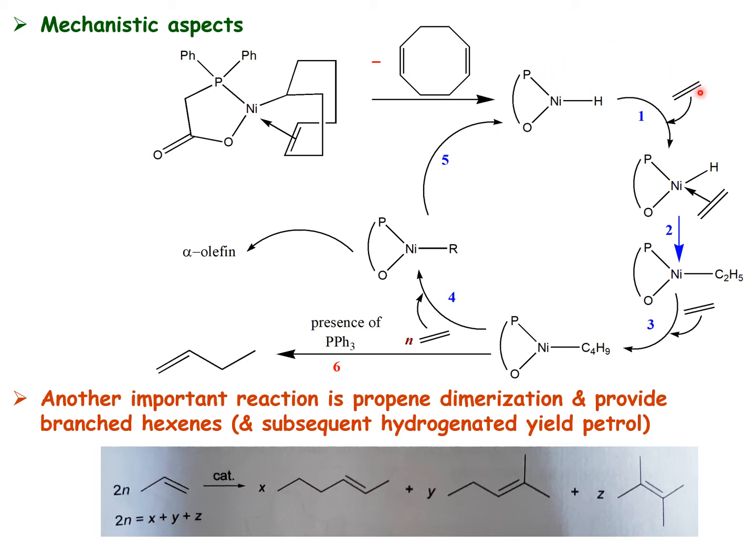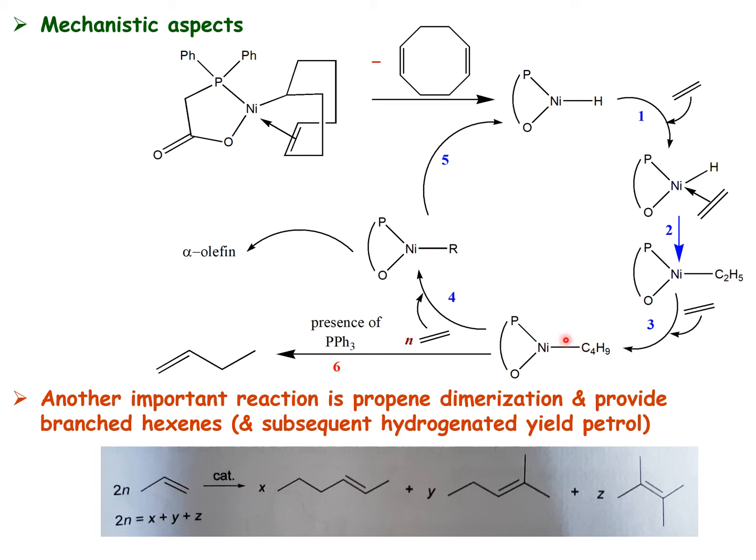Into the metal hydride, the olefin is going to insert, forming a metal alkene complex. Then migratory insertion of the metal alkene into the metal hydride forms the metal alkyl complex. Once you have the metal alkyl complex, as I told you, one of the important steps is that whether it proceeds to polymer or oligomer depends upon when beta elimination is going to proceed. Once beta elimination proceeds, you will get an alpha olefin. So n number of olefins are going to be inserted. The important step of oligomerization or polymerization is the migratory insertion of olefin into the metal alkyl bond.